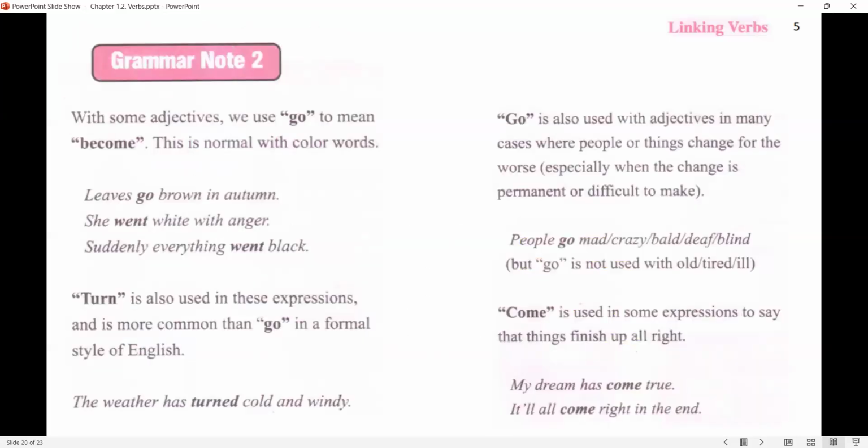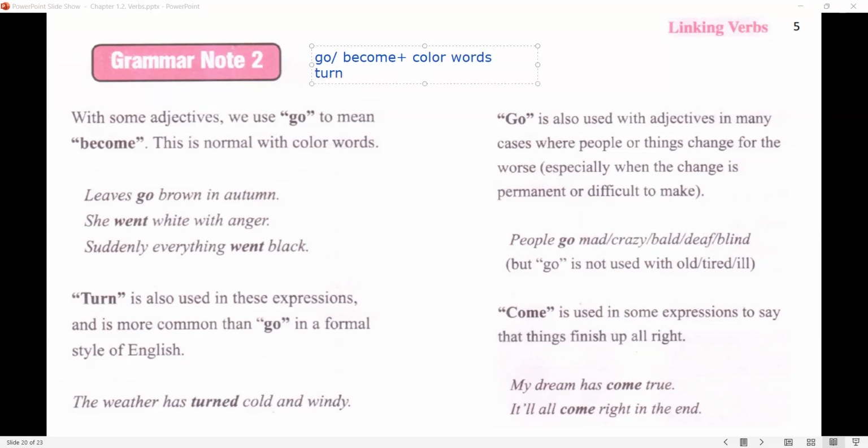The next set of thinking verbs that we have refer to changes. They can be permanent changes or short-term or temporary changes. Go and become are used with color words. Like leaves go brown in autumn. She went white with anger. Suddenly everything went black. So go and become, let me just summarize it here. We can use go and become with color words.